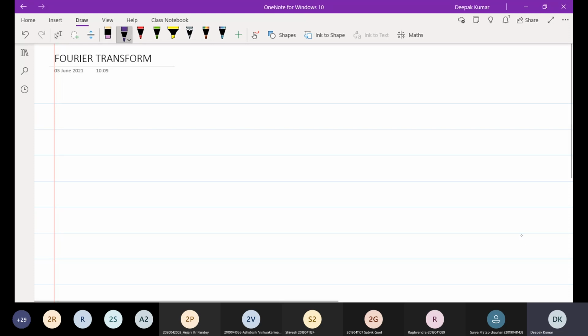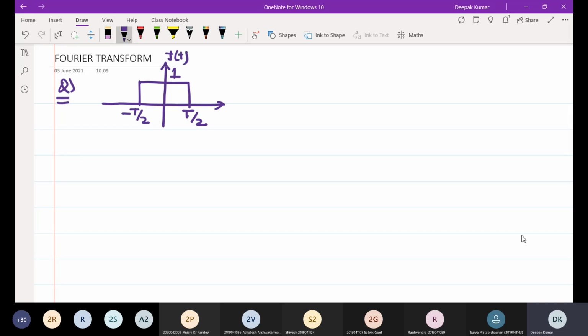So now move ahead and do another example. f of t is a bounded signal, finite duration, so that you can easily apply the formula of Fourier transform. This is a gate pulse from minus T by 2 up to T by 2. Amplitude is 1. This is f of t. Find the Fourier transform.